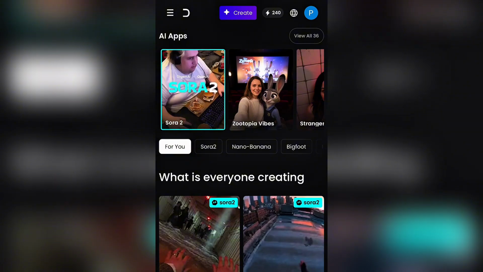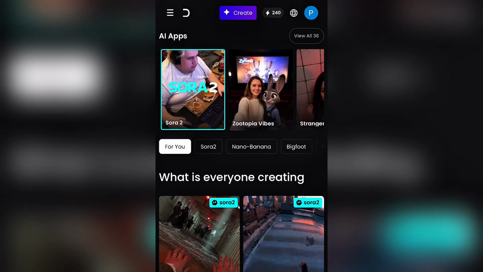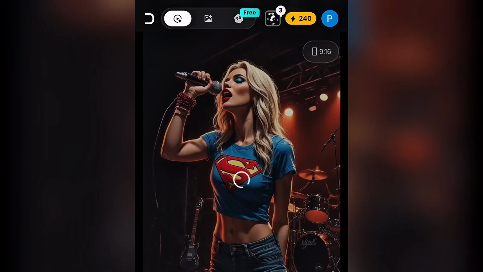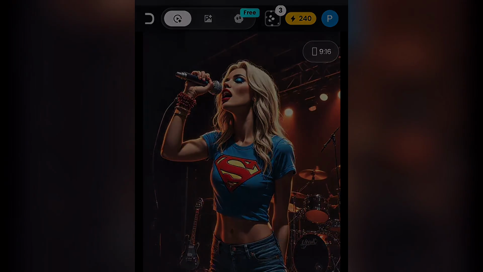So now that we are in Digent AI, this is the time to make our image that we generated from ChatGPT talk. After downloading, you register with your email. I've already done that, so you go ahead and click on this Create button that is in blue. You click on create and then you allow it to load.